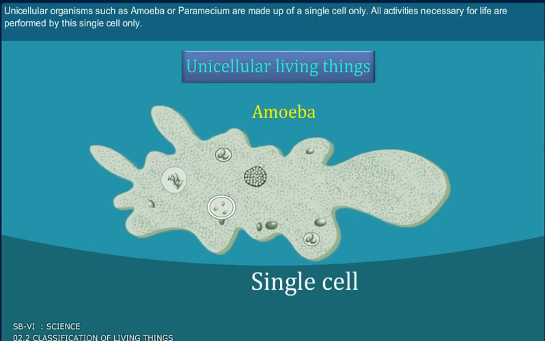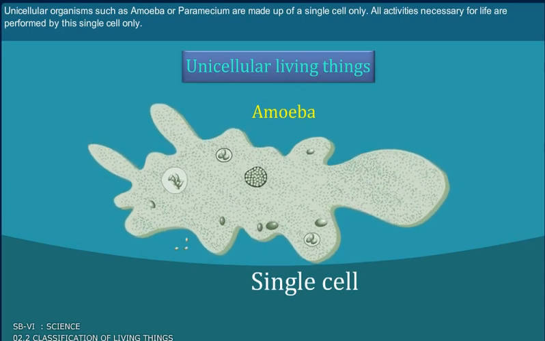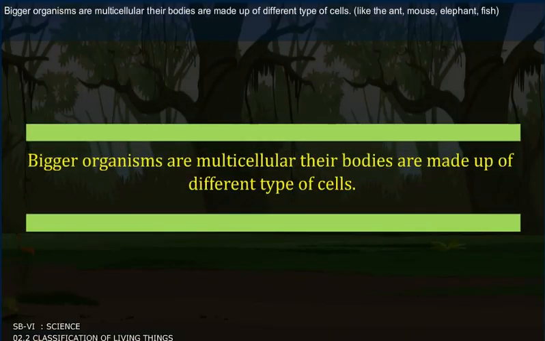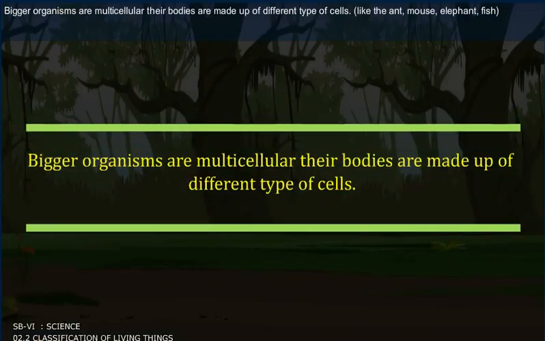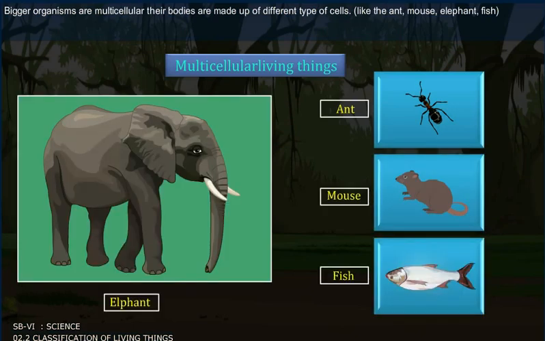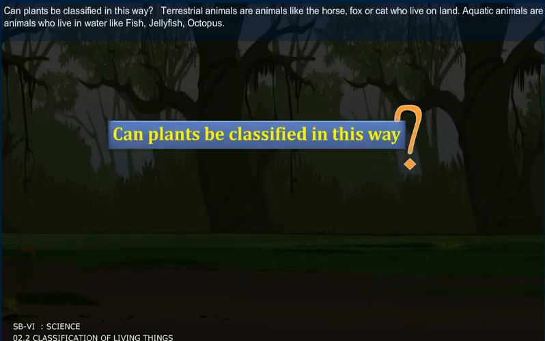All activities necessary for life are performed by this single cell only. Bigger organisms are multicellular. Their bodies are made up of different types of cells, like the ant, mouse, elephant, fish, etc. Can plants be classified in this way?